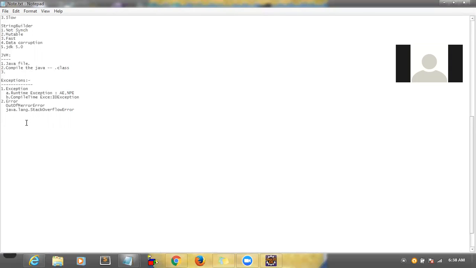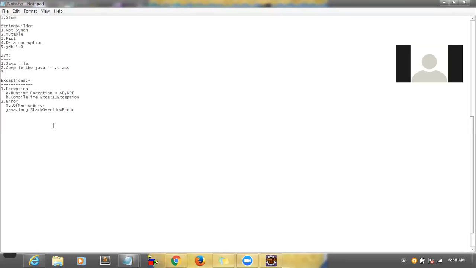So there are four, right? Yes. Under each of those, there are a variety of exceptions. You can remember one example for each. You don't need to explain everything. There are hundreds, but just try to give one example. That's enough. So for runtime exception, an example is NullPointerException. For compile time exception, one example is IOException. For compile time exceptions, when I start file handling, I will give more examples. So this is clear so far, right? Right. I just want to clarify that.